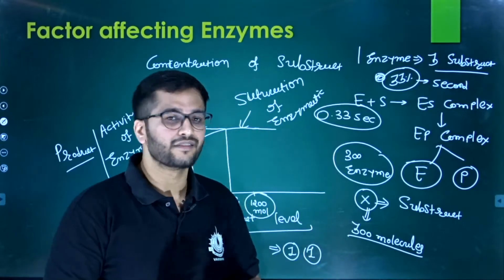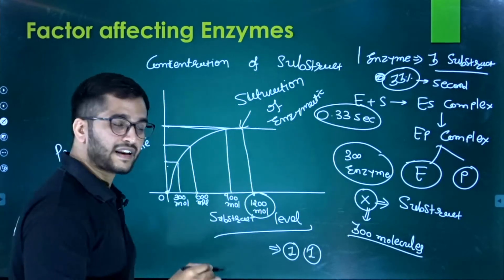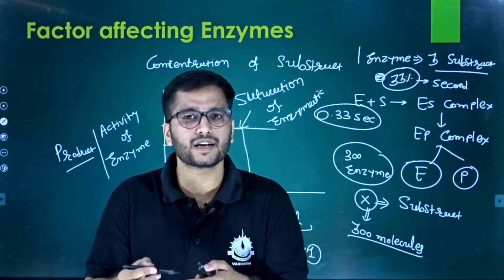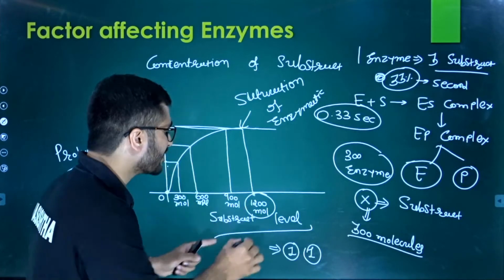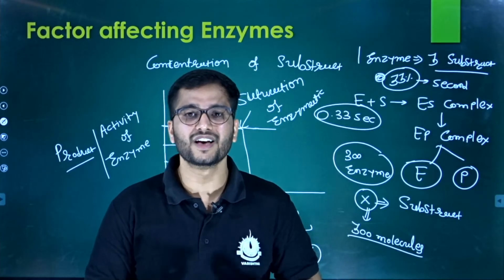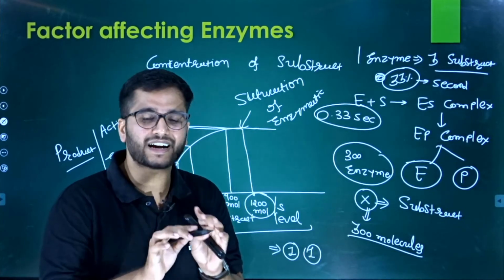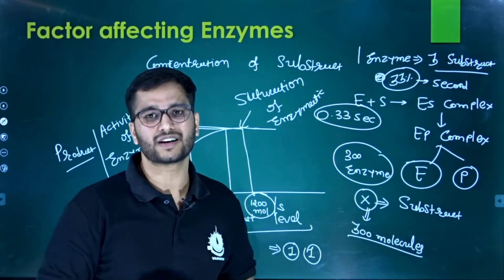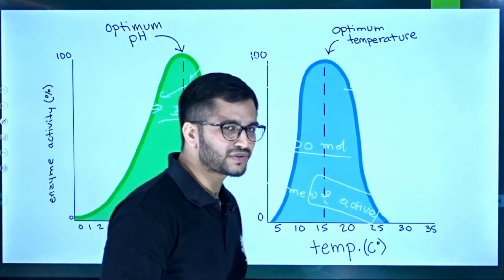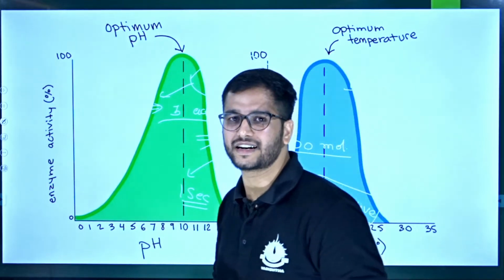Are you getting my point? Right. Now you might say, sir, at 1200, in the very first second, 900 molecules will proceed into product, but what about the remaining 300 molecules? But here we see that with 1200 molecules every second, at the very next second you have 1200 molecules again. So however much you increase this concentration of substrate, the activity will remain stagnant, static. So that is the beautiful idea about the enzyme. This is the activity chart of the enzyme. We already discussed it.